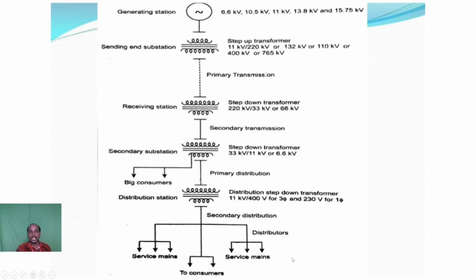The single line diagram of the power system represents how power from the various power plants, such as coal or thermal, hydro power plants, and nuclear power plants, reaches the consumer. The power crosses five different levels, and only after that does it reach the consumer.